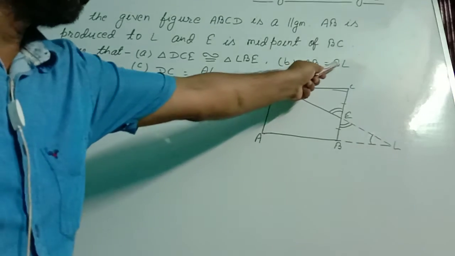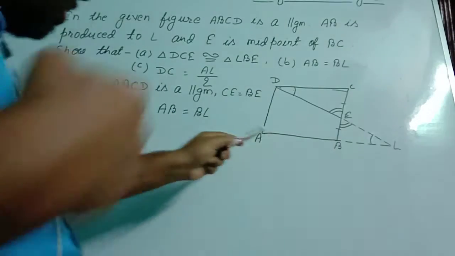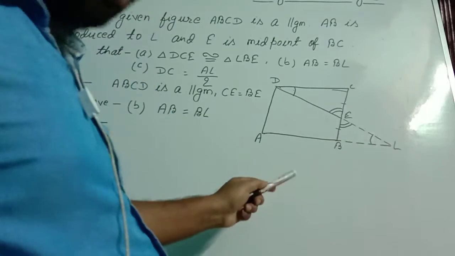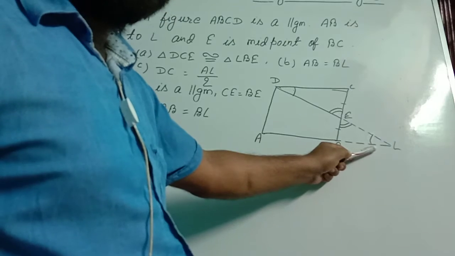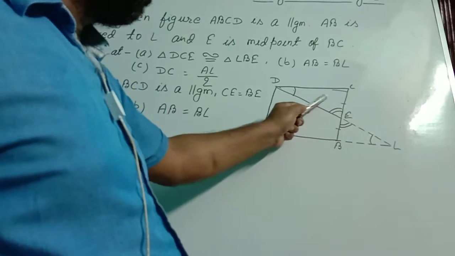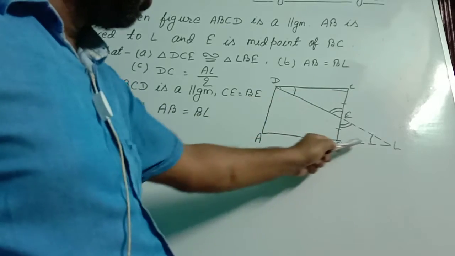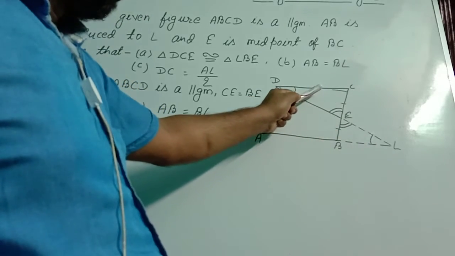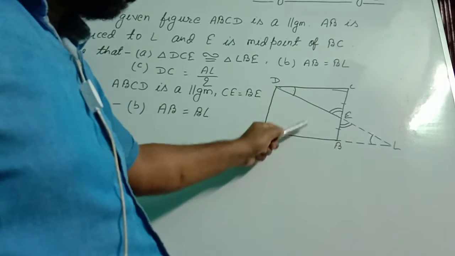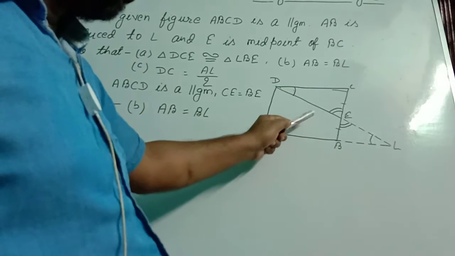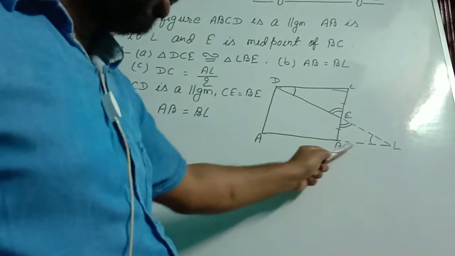Second proof is AB equal to BL. So to prove this I wrote AB equal to BL. For explanation, since CD equal to BL, as we proved above, these 2 triangles are congruent. So from CPCT we can say CD equal to BL. And CD equal to AB, because these 2 sides are the opposite sides of a parallelogram. So this equal to this. Now if this equal to this and this equal to this, therefore this equal to this.